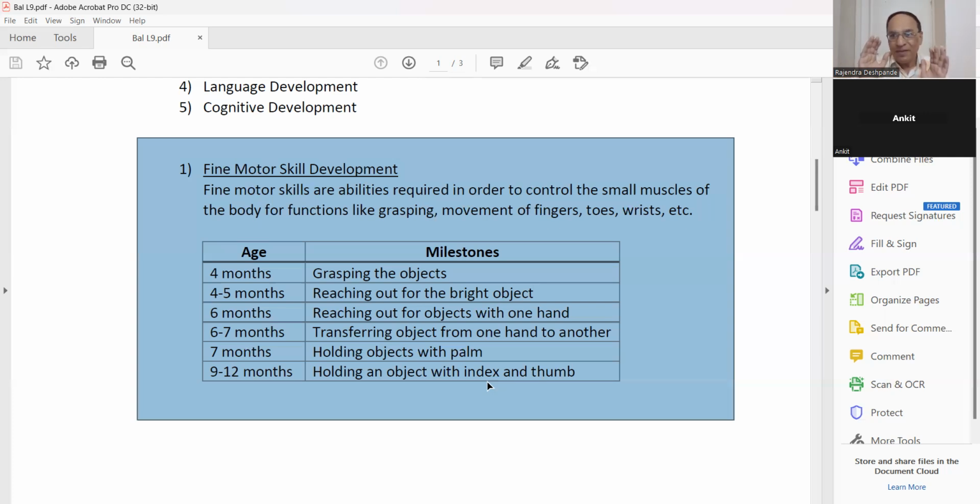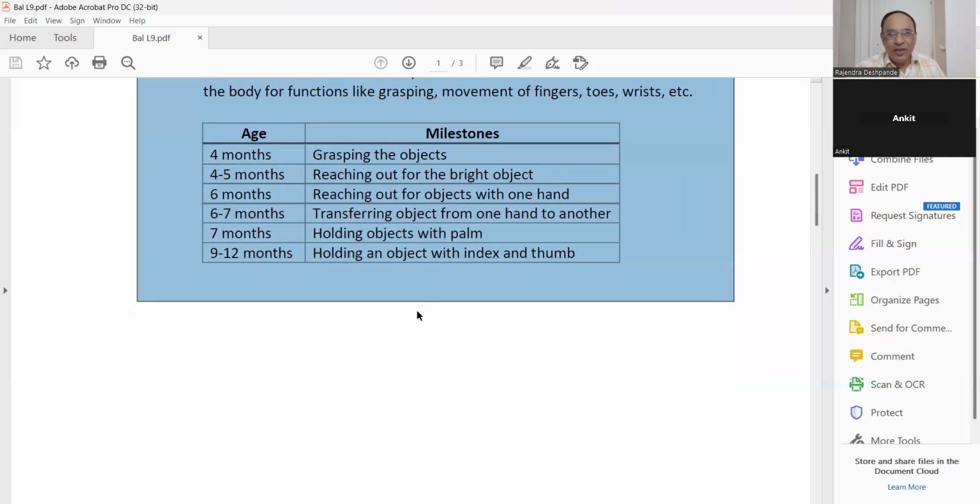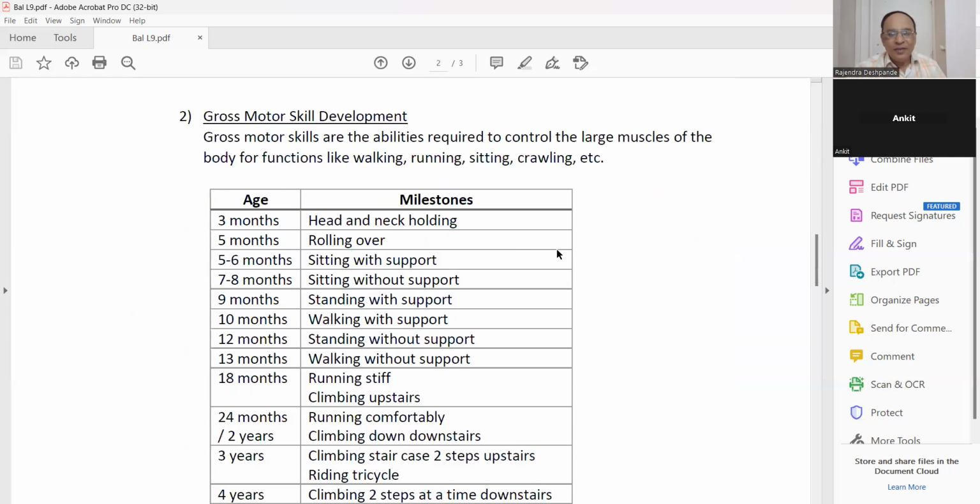Try to understand. Sitting, standing, gross movement. But finger movements, fine motor skill movement. Try to understand. Sitting, standing is a gross motor skill, but use of the finger is a fine motor skill. This is important. Dr. Deshpande is explaining what is the different terminology. Okay. Now we will go further. Here you can see.